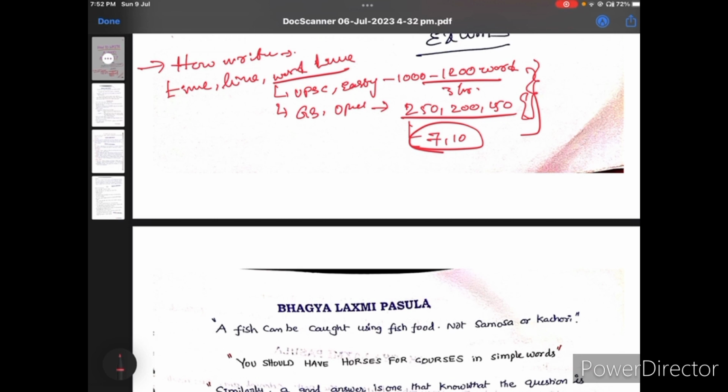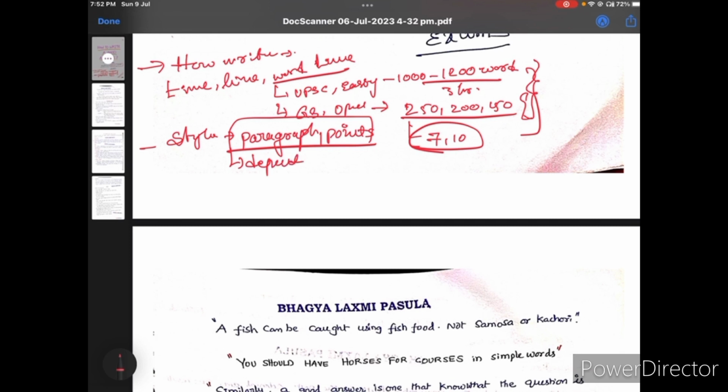Okay, and a very important thing every student should remember is the time constraints. After that, every student has one question. So what is the question? The student has a question about the style of answer writing. See, what is the style of answer writing? For example, some people think, can I write an answer in paragraph model or points model? It does not depend on you, it depends on the question only.